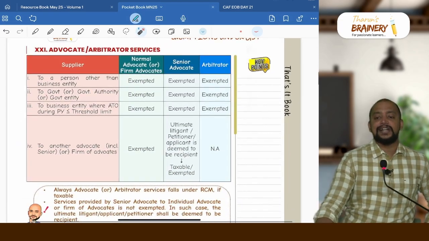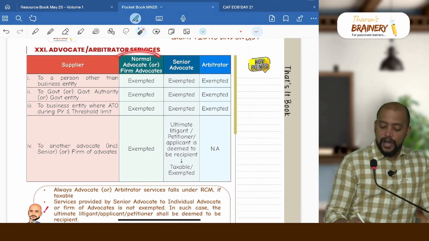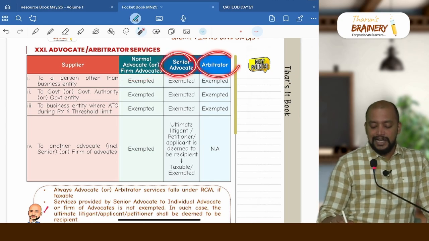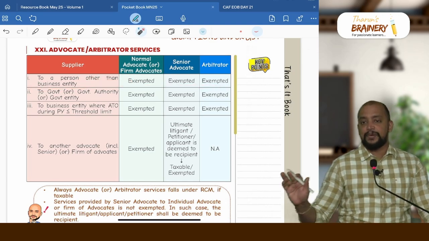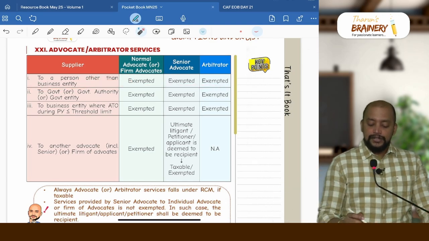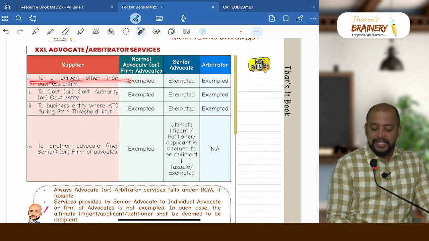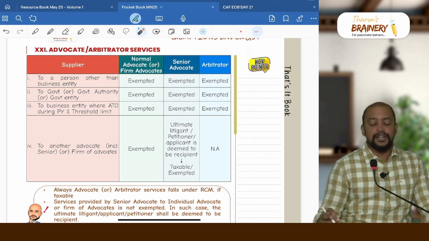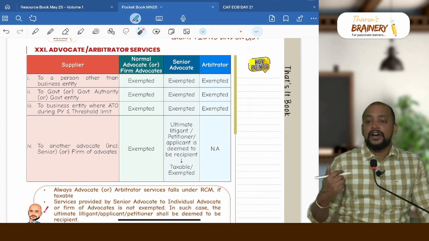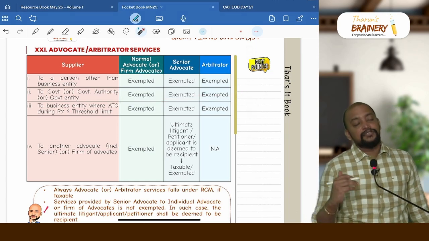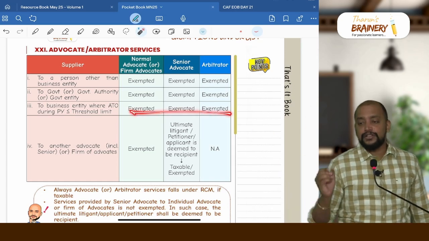Then advocate or arbitrator services. Related to advocate or arbitrator services, we have three: a normal advocate or firm of advocate, senior advocate, or arbitrator. If they are providing services to a person other than business entity, in all these three cases it will be exempted. So it is a simplified version. What is common? If they provide services to a person other than business entity, that is to an individual, it will be exempted, no difference. If they provide service to government, government authority or government entity, then also it is exempted, no doubt. If they provide service to a business entity whose turnover during the previous year does not exceed threshold limit, then also it will be exempted.